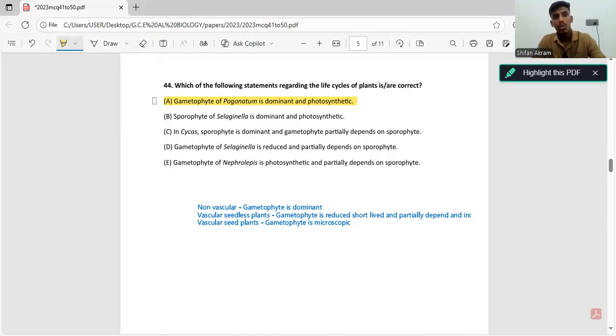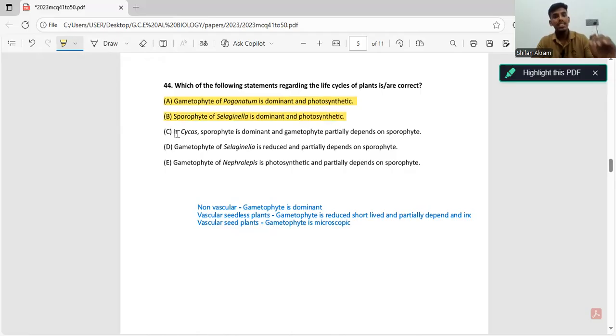Second statement, they are saying sporophyte of Selaginella is dominant and photosynthetic. Now, Selaginella belongs to vascular seedless plants, right? We know in vascular seedless plants, sporophyte is dominant and gametophyte is reduced and short-lived. And this statement is also correct.